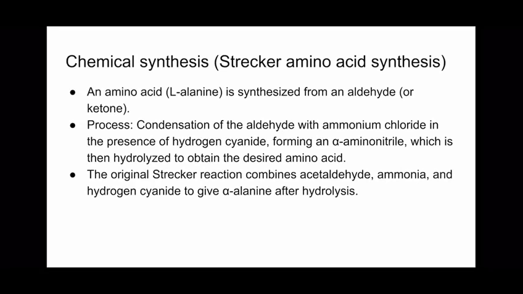Our second method of production is chemical synthesis, also known as the Strecker amino acid synthesis. L-alanine can be synthesized from an aldehyde. The process is condensation of the aldehyde with ammonium chloride in the presence of hydrogen cyanide, forming an alpha-aminonitrile, which is then hydrolyzed to obtain the desired amino acid. The original Strecker reaction combines acetaldehyde, ammonia, and hydrogen cyanide to give alpha-alanine after hydrolysis.